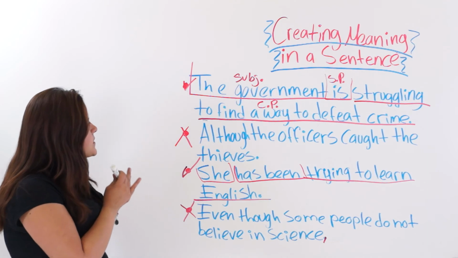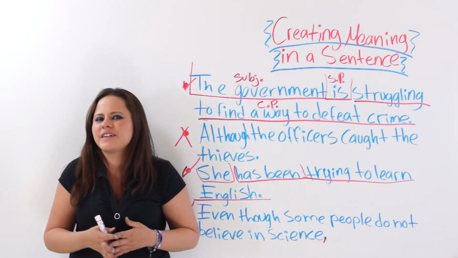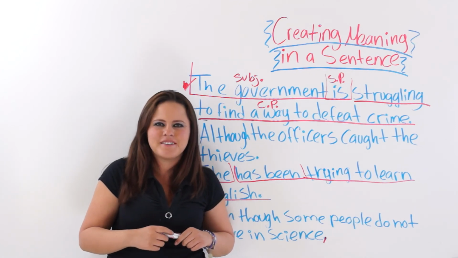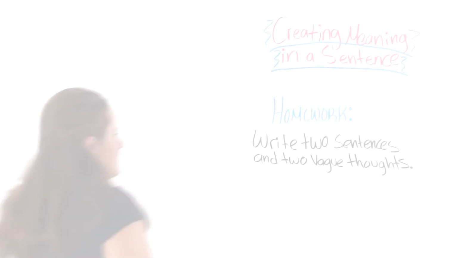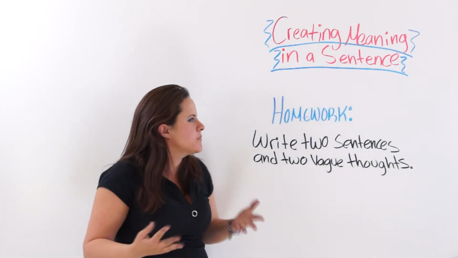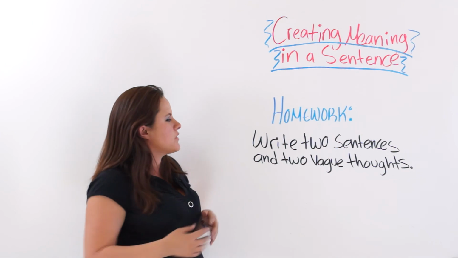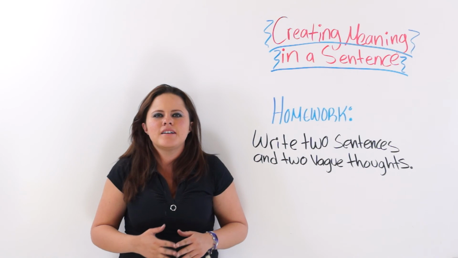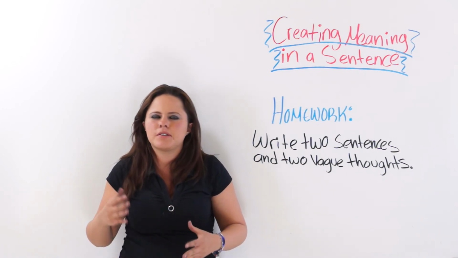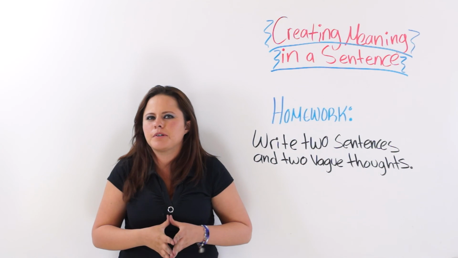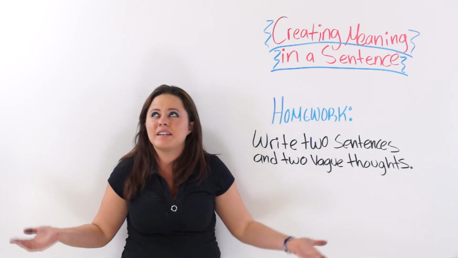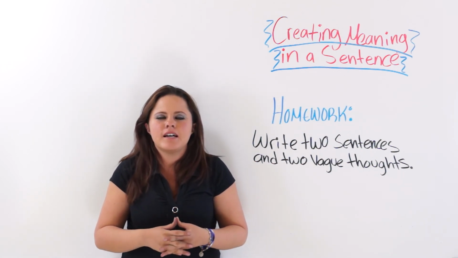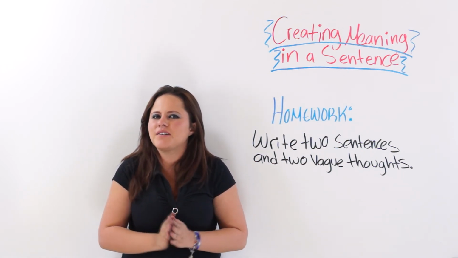All right. So next, I am going to leave you some homework. Please don't forget to do it because you need to practice to improve your English. Your homework is going to be to write 2 sentences and 2 vague thoughts. So for those of you who have a workbook, just go ahead and do it in your workbook. And if you don't have a workbook, please leave your homework in the comment section below this video, and I'll be very glad to read it. And if you have any comments, questions, suggestions, also type them down there.